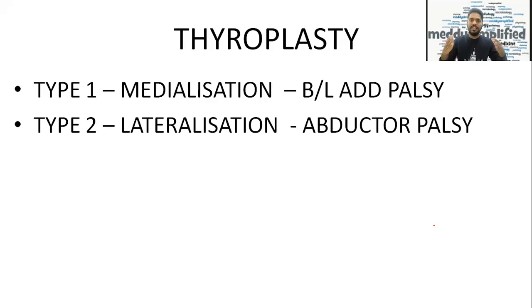Now type 2 is lateralization, when the vocal cords are not able to abduct.